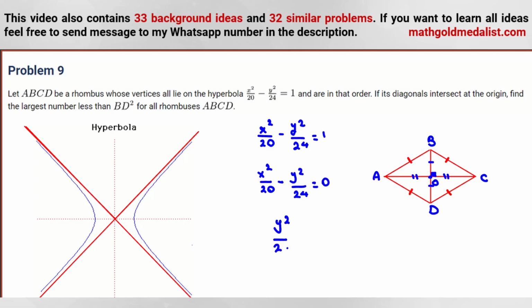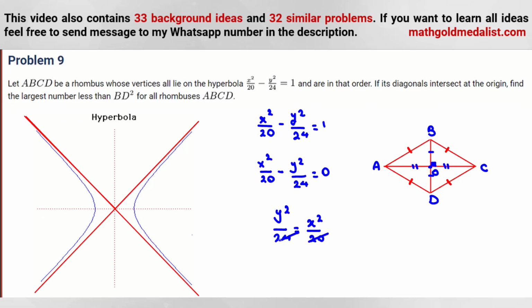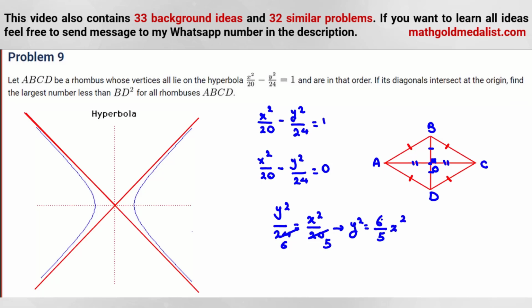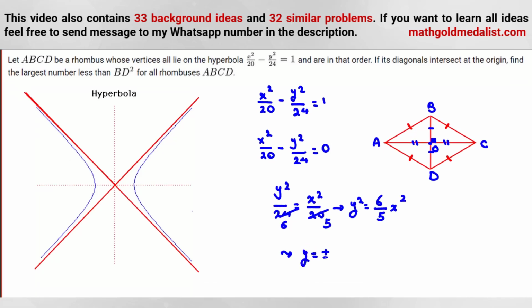y squared over 24 is equal to x squared over 20. Okay? And then if we multiply by 4, it will be 6 over 5. So y squared is equal to 6 over 5 times x squared. And then if you take the square root, y will be plus or minus square root of 6 over 5 times x. Okay, so this line is y equals square root of 6 over 5 times x. This line is y equals negative square root of 6 over 5 times x.